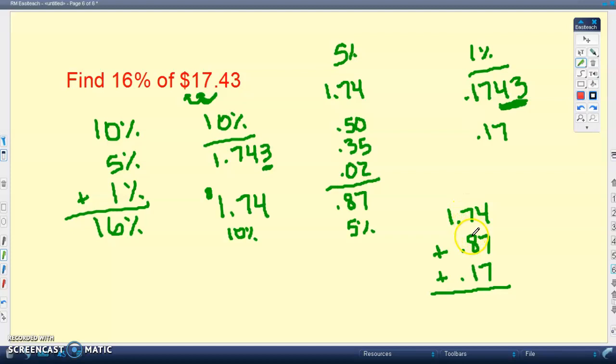We're at $2.50. $2.50 plus 10 cents. We're at $2.60. $2.67. $2.67 plus 7 is $2.74. $2 and, in this case, 78 cents should be my final answer. Okay, so that's how you're going to go ahead and find 16% in this example.